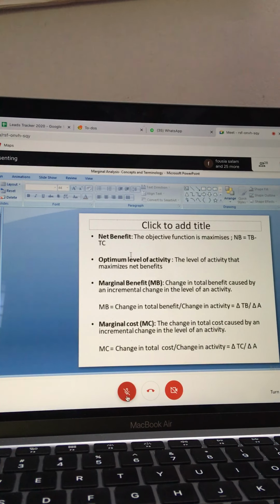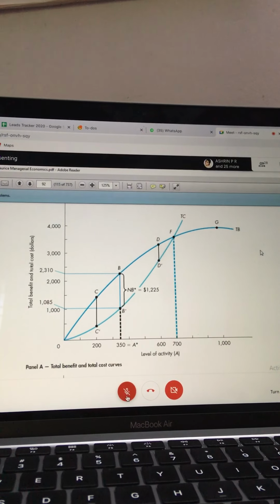Okay. Now, the optimal level of activity means the level of activity that maximizes net benefits. The marginal benefit, now the other term comes. It's already, time is up, right? Okay, we will talk about this in the next class tomorrow, 8:30.